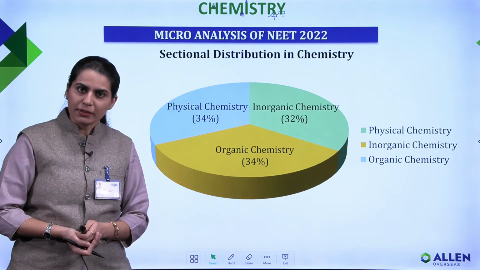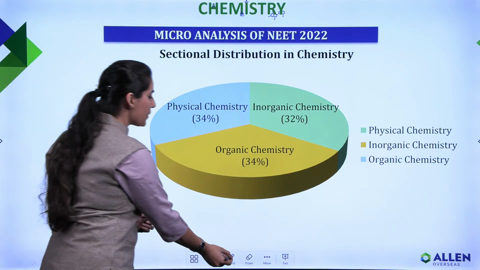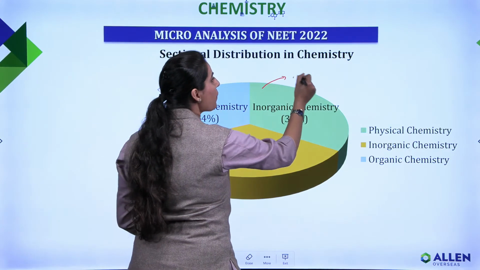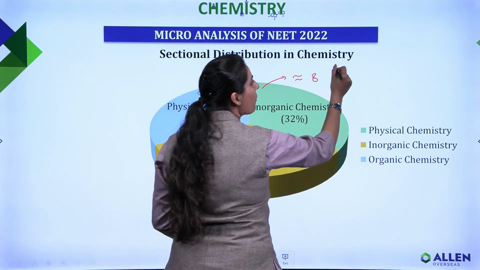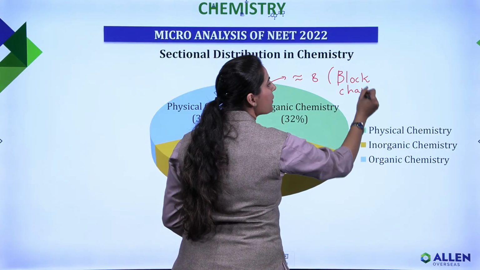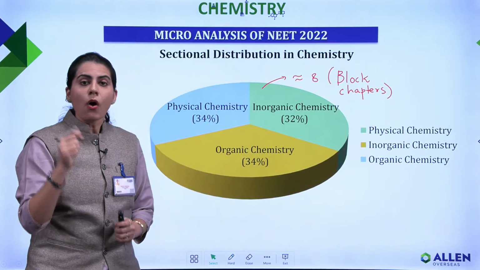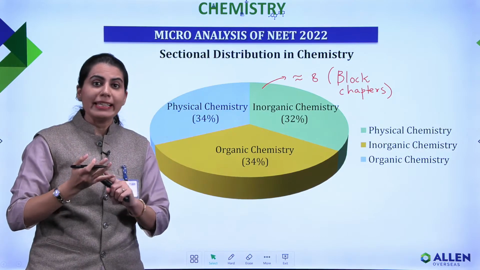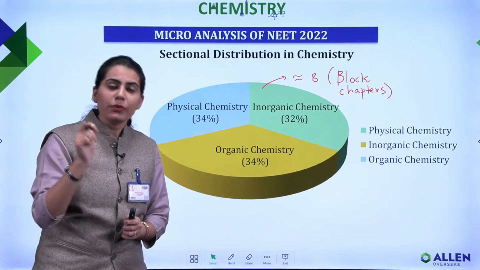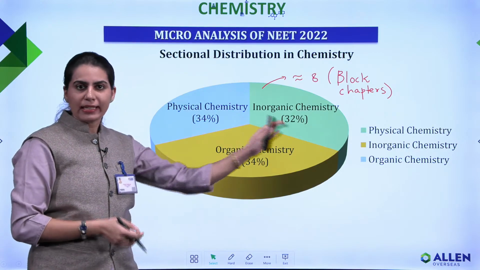Even if I talk about inorganic chemistry, students, out of the 16 questions which were asked, roughly 8 questions were from block chapters. So you can understand the relevance and the importance of S block, P block, D and F block chapters in your chemistry part. And the weightage was there in the 2021 NEET examination paper as well. So you can understand the weightage of the block chapters in the inorganic section of chemistry.